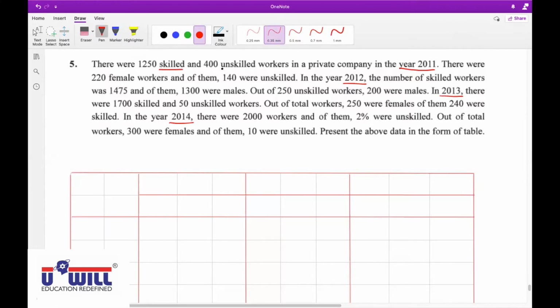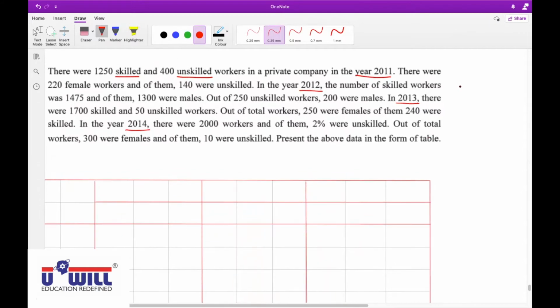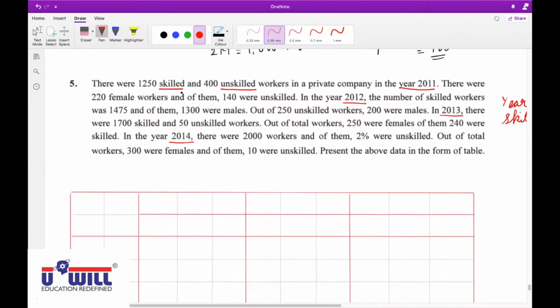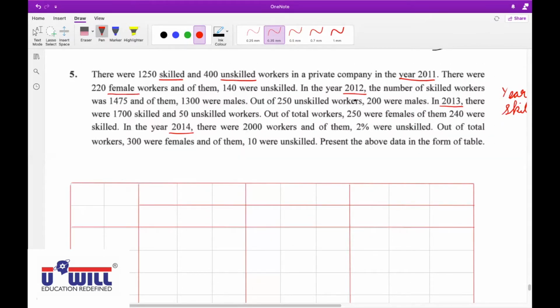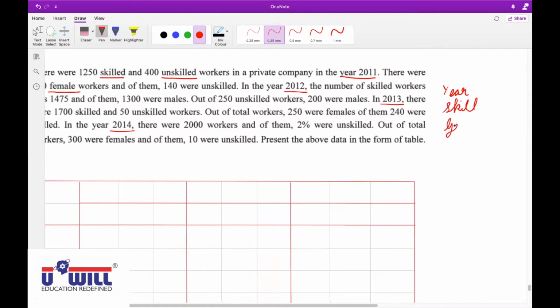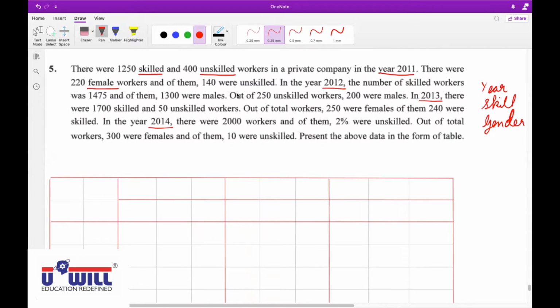So can we say skill is an attribute? All of you understand here, I'm writing it. Year is one attribute. Skilled and unskilled means skill is the second attribute involved. And then you said gender, right? Because it is given there were female workers. That means some are female and some are male. So gender is the third attribute. Now, probably this is the first question we are doing today where we have three attributes involved. Until yesterday we have done two attribute questions only.